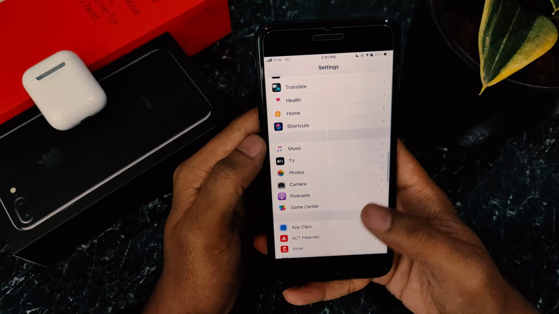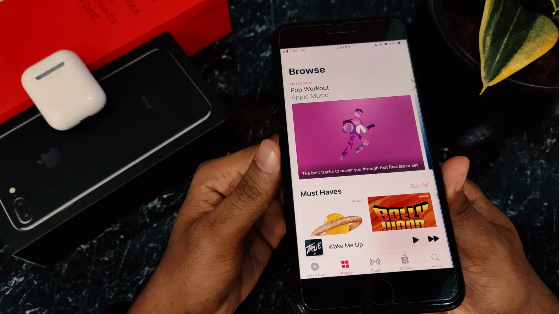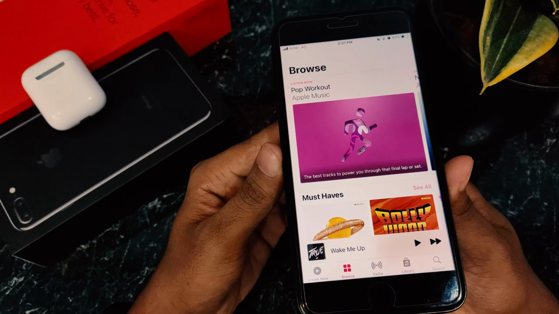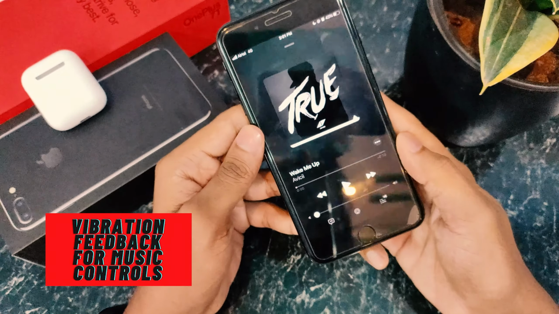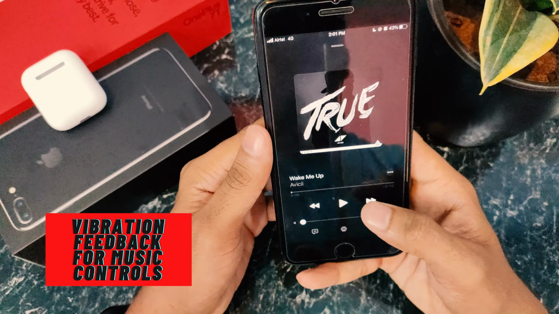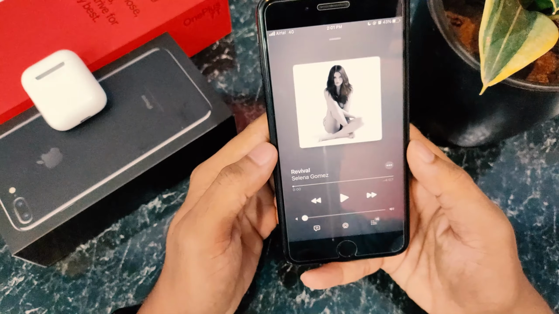Now the other two changes in the music app are the navigation bar here. Now the icons have been resized here, which makes it look more clean. The other changes here are the music controls now give a vibration feedback whenever you try to touch them, such as changing the track or playing or pausing the song.